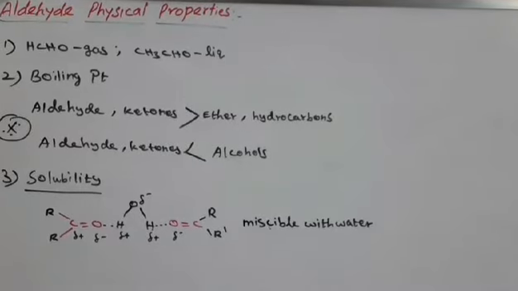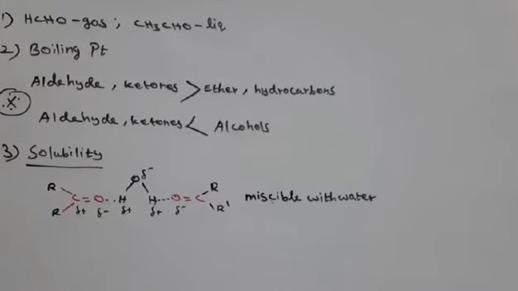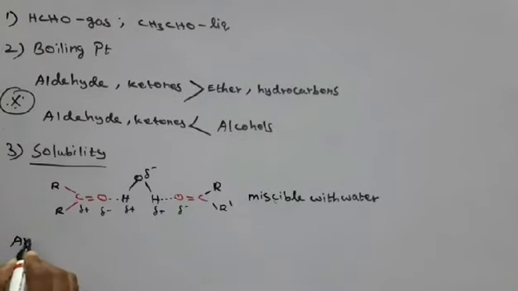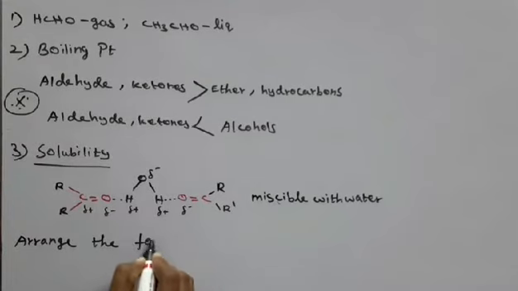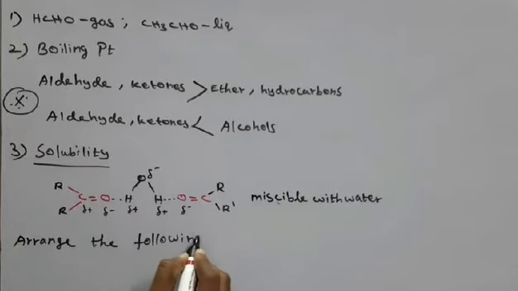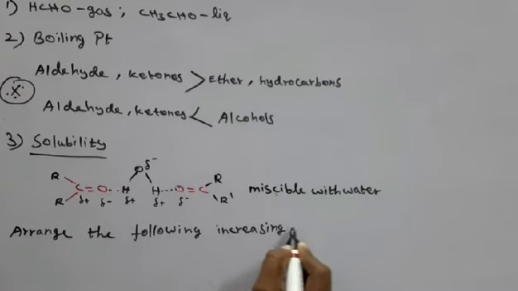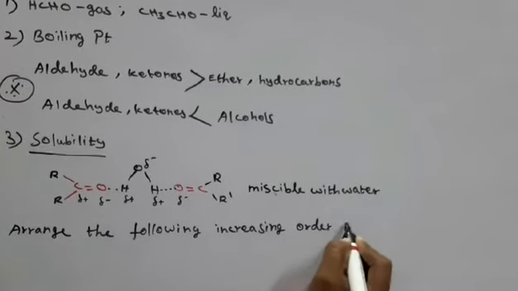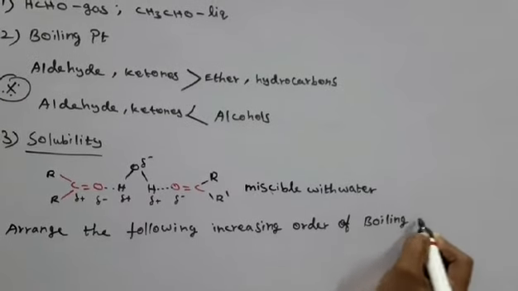Suppose the board asks you: arrange the following in increasing order of boiling point. Very important question.